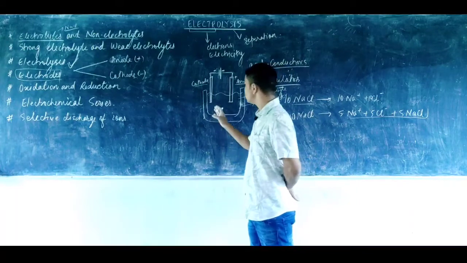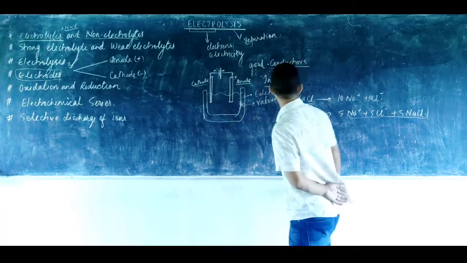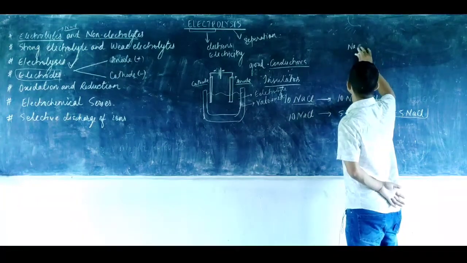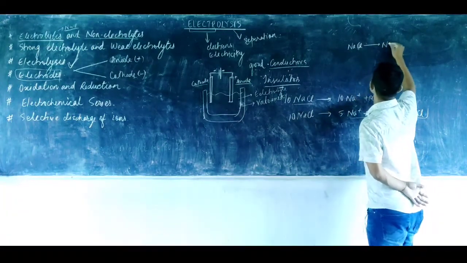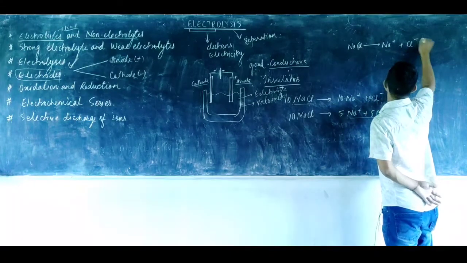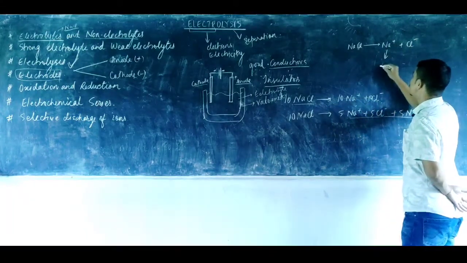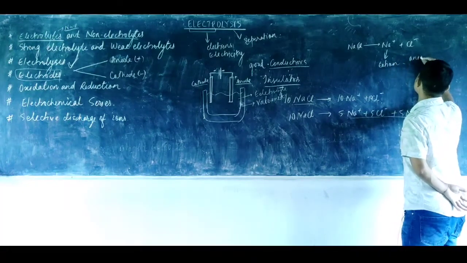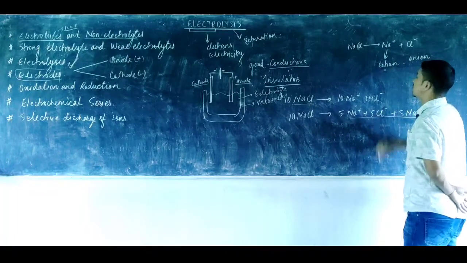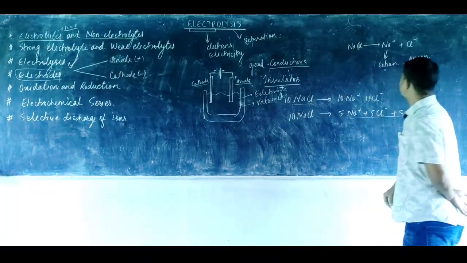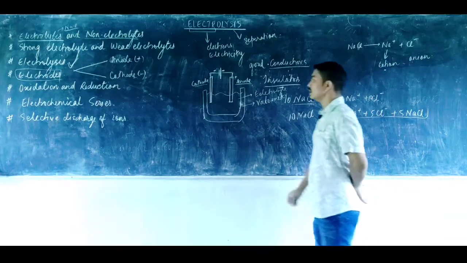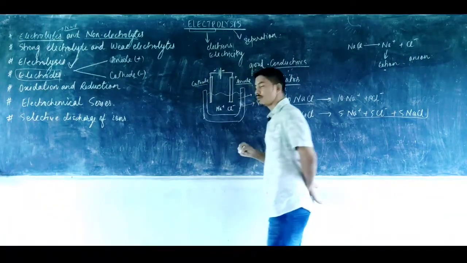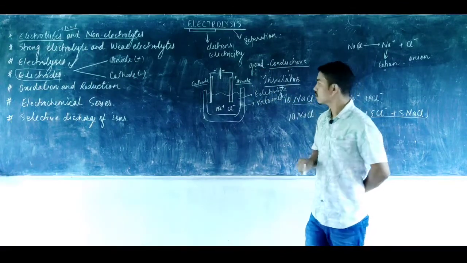Now when the current enters the electrolyte, what happens? Suppose I have taken sodium chloride, NaCl. As soon as you pass the current through the sodium chloride, it will break into the sodium ion and the chloride ion. We know that the positive ion is known as a cation and the negative ion is known as an anion, so do not get confused between anion and cation. It breaks into a positive ion and a negative ion, Na+ and Cl-, and we know that opposite charges attract one another.